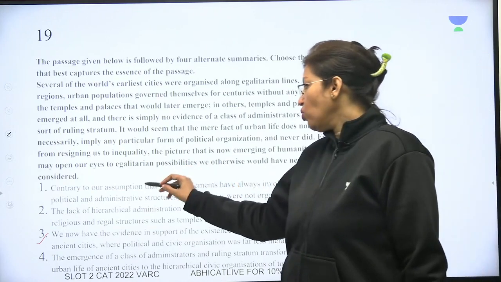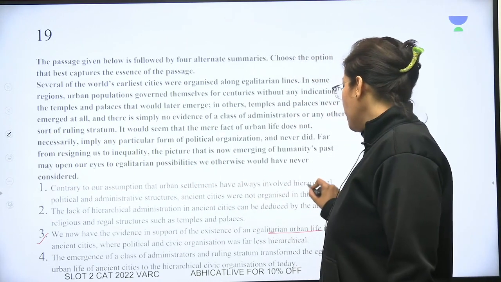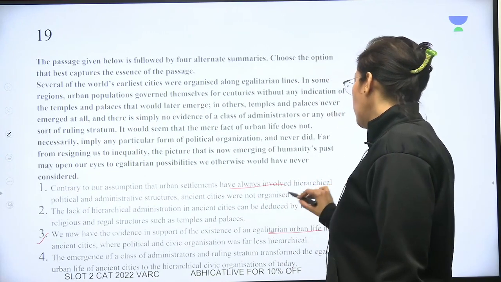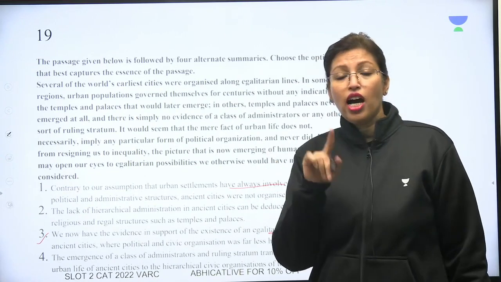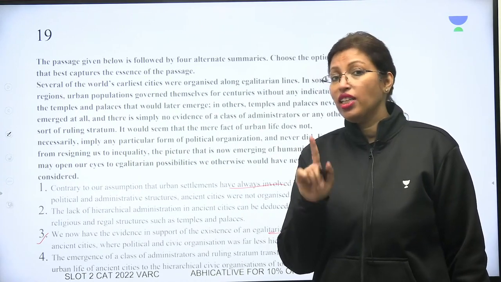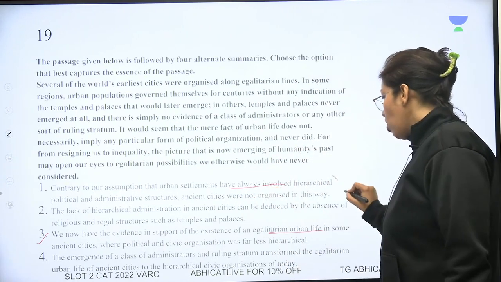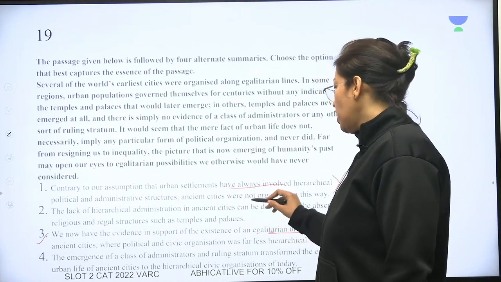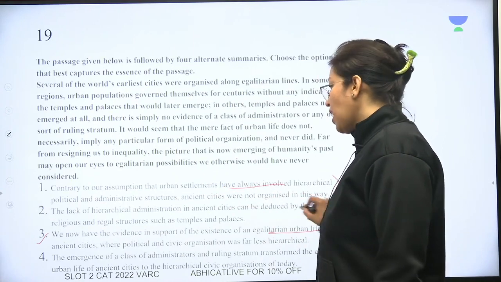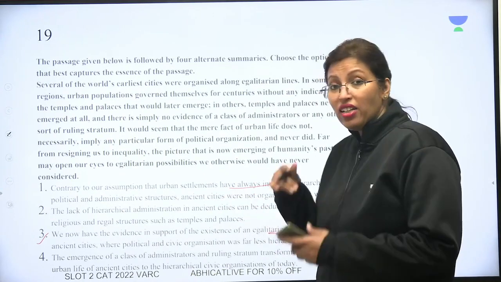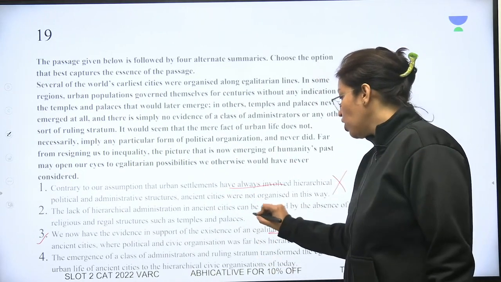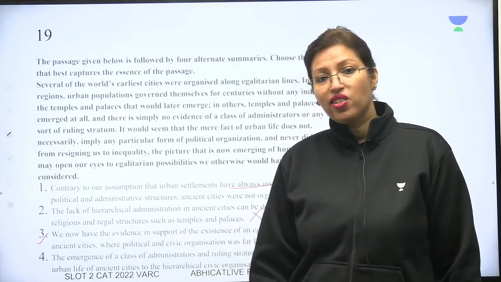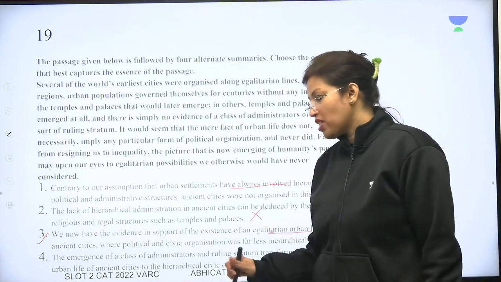ये देखो, contrary to our assumption that urban settlements have always involved hierarchical, ancient cities were not organized this way. This is not about the organization, rather about the equality. So this is not really a summary. The lack of hierarchical administration in ancient cities can be deduced by the absence of religious and, well, is that really what we were talking about in the passage? That they did not have an organization because they do not have temples and palaces. Cannot say. That was not what the passage said.